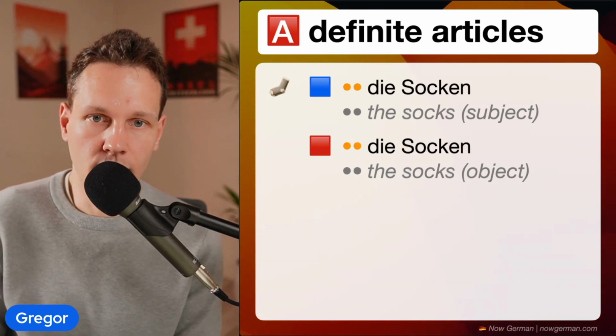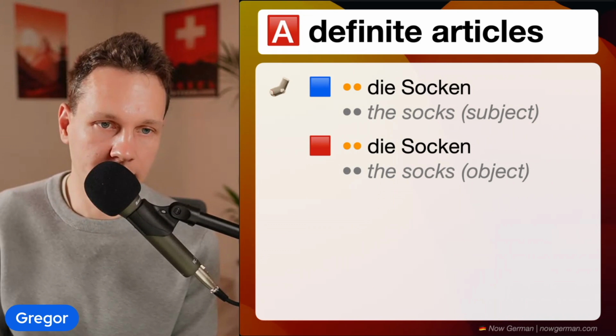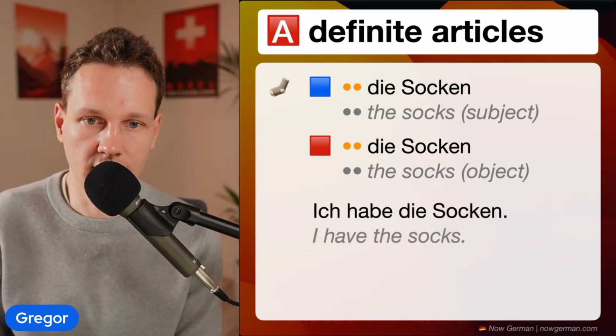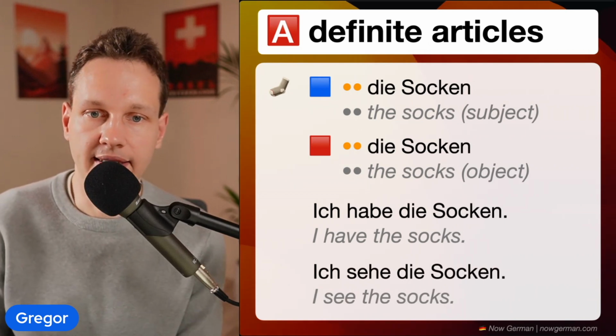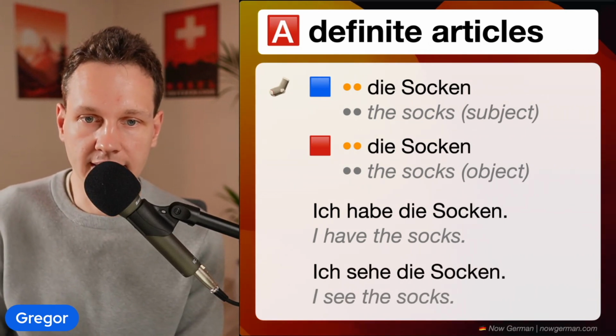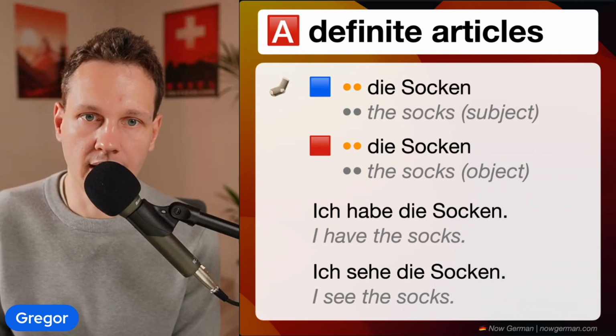And lastly, plural, die Socken also remains die Socken. For example, ich habe die Socken, I have the socks. Or ich sehe die Socken, I see the socks. Sehen, to see, also goes with accusative.